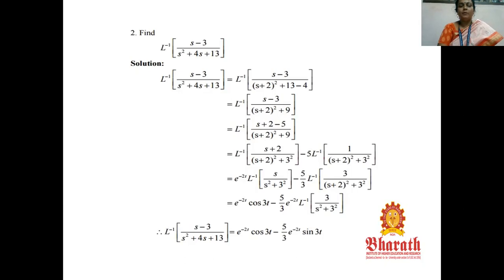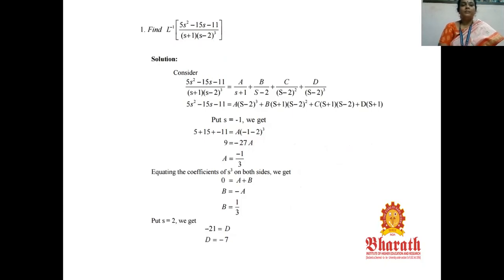So it becomes e power minus 2t, L inverse of s by s square plus 3 square is cos 3t, minus 5 by 3 by the shifting property e power minus 2t L inverse of 3 by s square plus 3 square. Now L inverse of (s minus 3) by (s square plus 4s plus 13) is equal to e power minus 2t cos 3t minus 5 by 3 e power minus 2t into sin 3t.